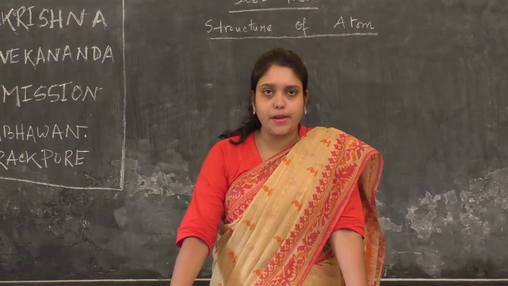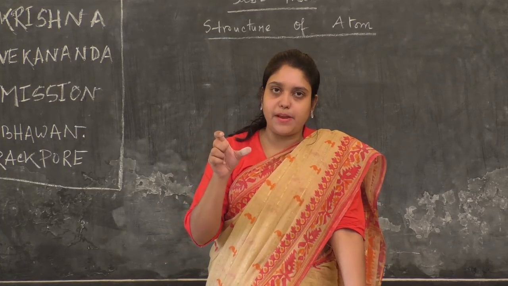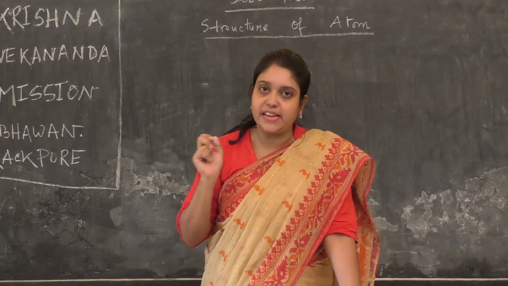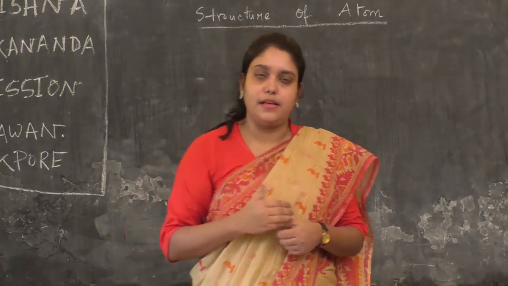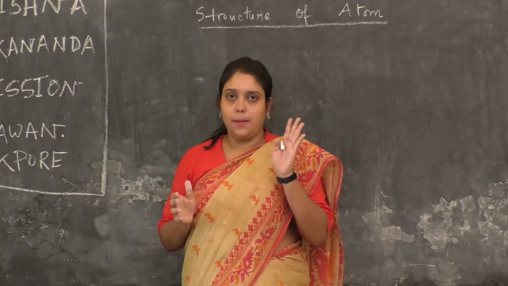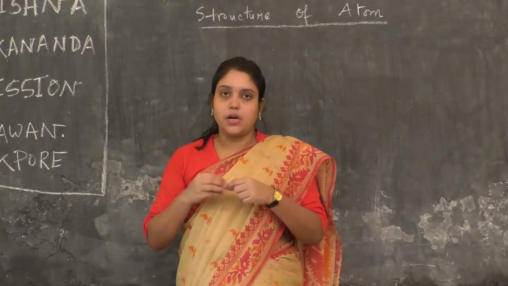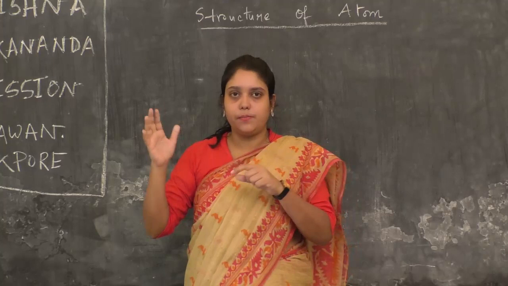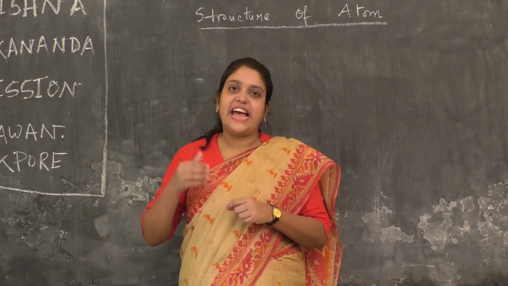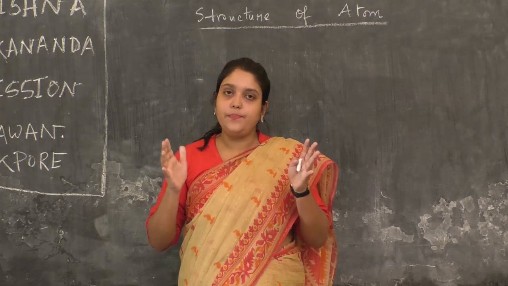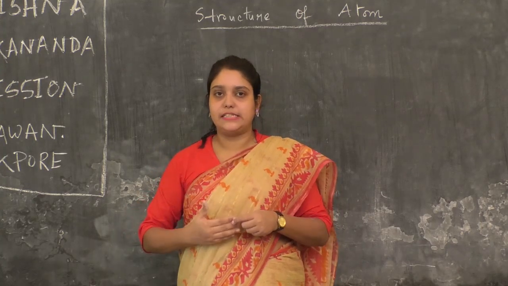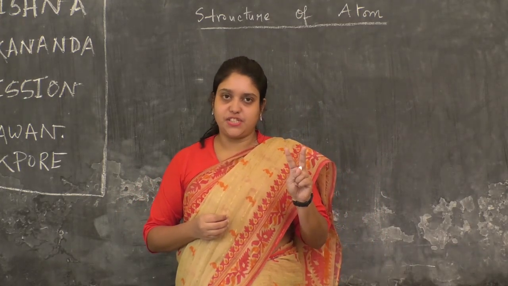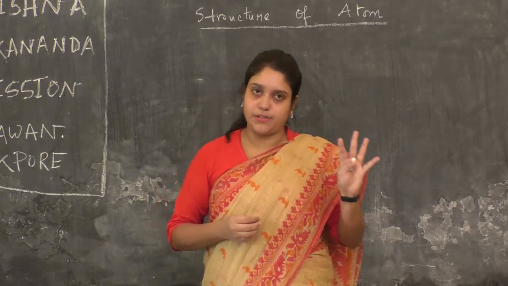He did this experiment to get a clear idea of how the structure of an atom is actually present. So he took gold foil, extremely thin gold foil, and in a vacuum tube he put that gold foil, and he allowed many fast moving alpha rays to fall on that gold foil. He made 3 observations.